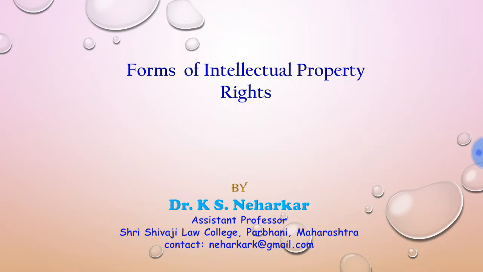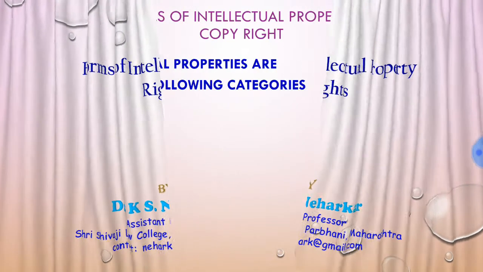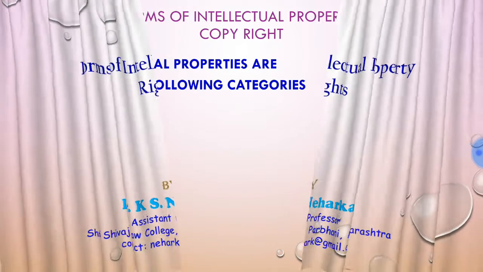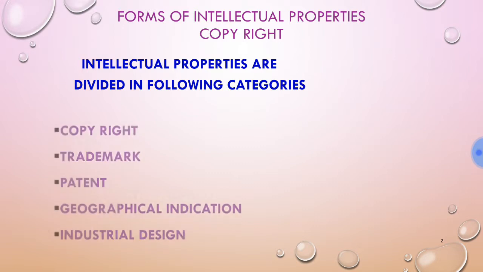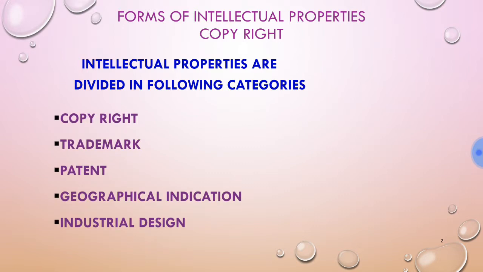Today we are going to discuss different forms of intellectual property. So, firstly, we'll discuss which are those different forms of intellectual properties. Friends, general intellectual properties are divided into following categories.